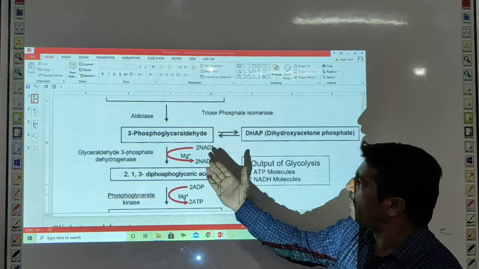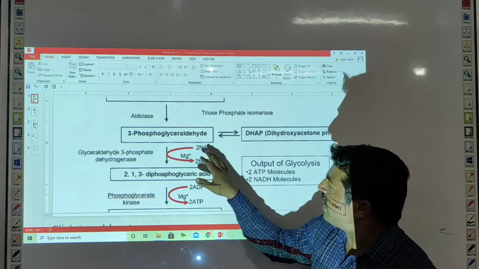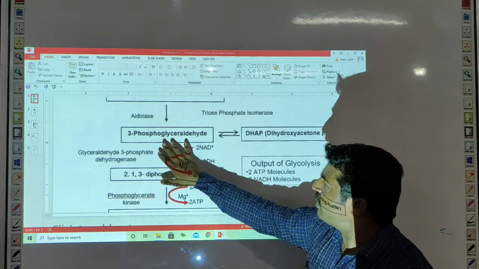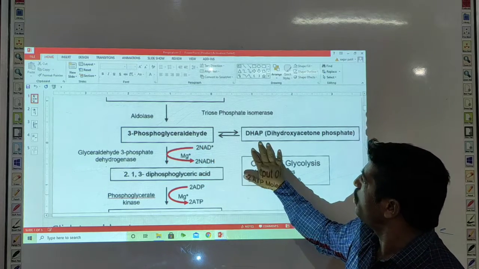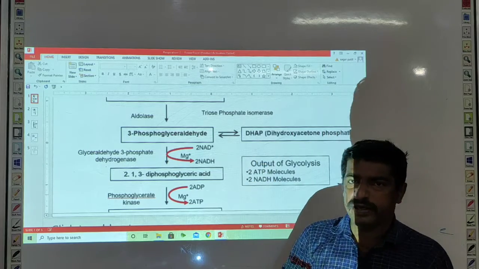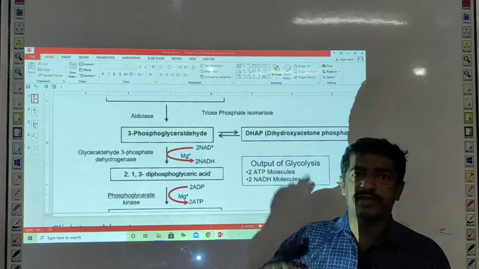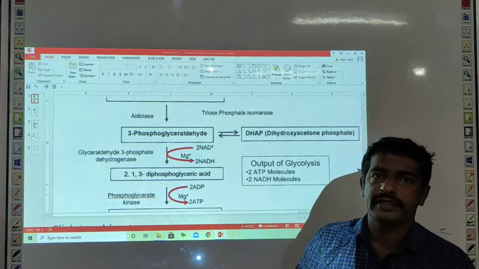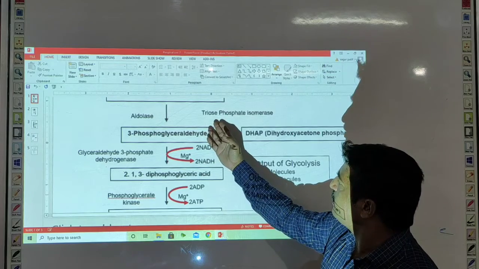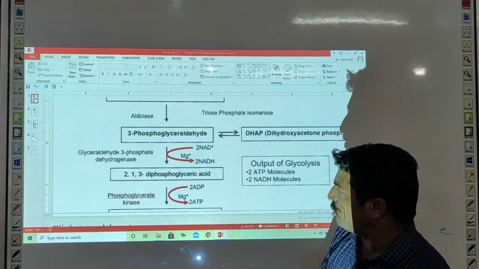DHAP can convert into phosphoglyceraldehyde and phosphoglyceraldehyde can convert into dihydroxyacetone phosphate. This reaction of isomerization takes place in the presence of the enzyme triose phosphate isomerase.